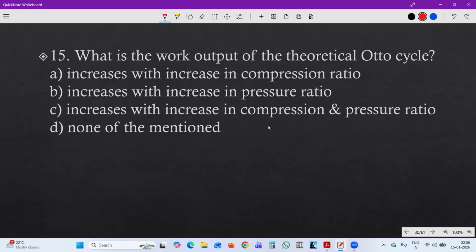14th one: what is the work output of a theoretical Otto cycle? It increases with increase in compression ratio, or increases with increase in pressure ratio, or increases with increase in compression and pressure ratio, or none of the above. Let's see the answer. The answer is B. So the work output of the theoretical Otto cycle increases with increase in compression ratio and pressure ratio. So it depends on pressure and compression ratio.